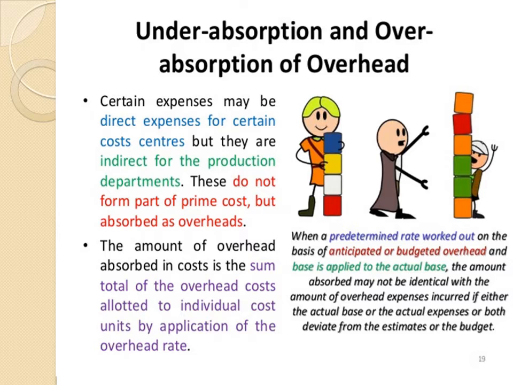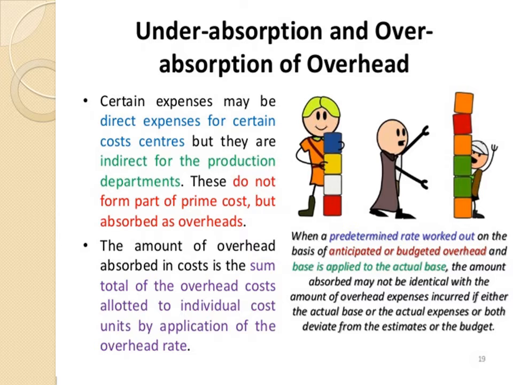But when the predetermined rate is employed, overheads absorbed may not be equal to the amount of actual overheads incurred, and whenever the overheads absorbed are not equal to the actual overheads, it is the case of either under absorption or over absorption. So how to calculate the predetermined rate? The predetermined rate is equal to factory overheads estimated, compared with the unit of output.